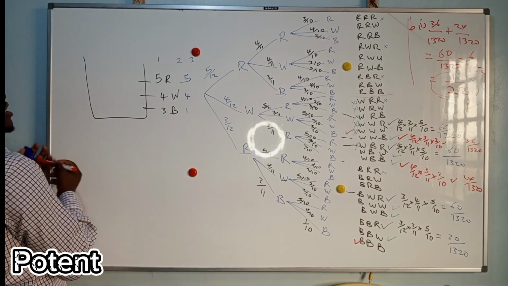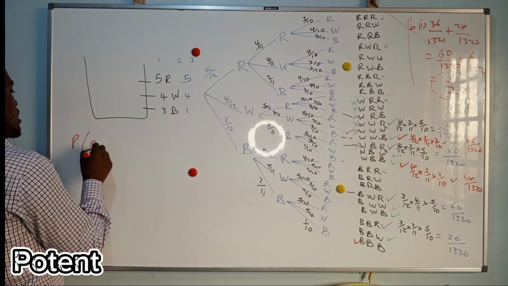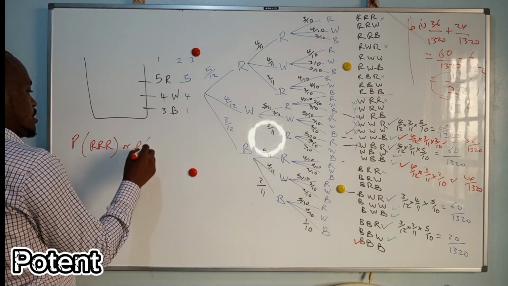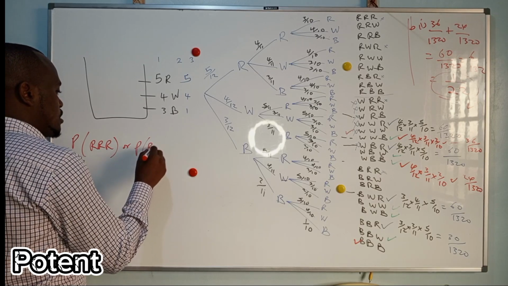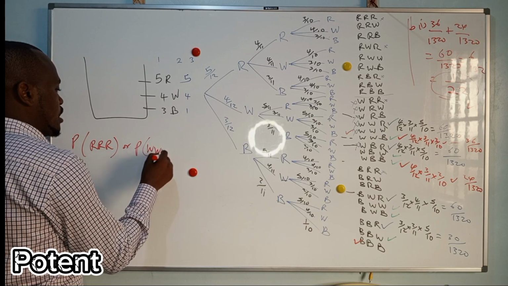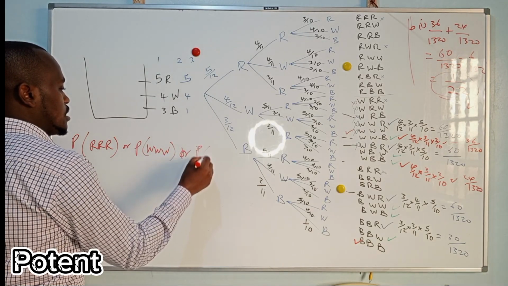So the 3 beads picked are of the same color. It's a probability red, or probability white, or probability blue.